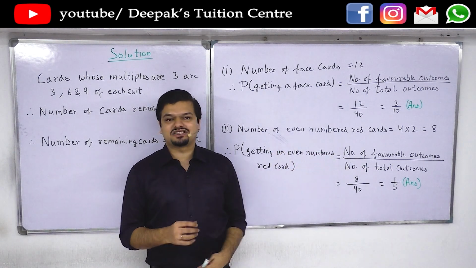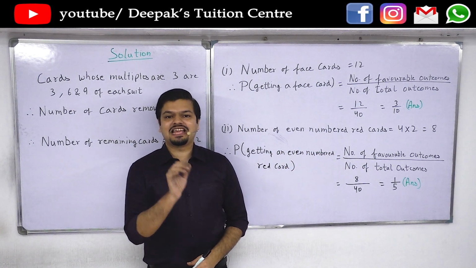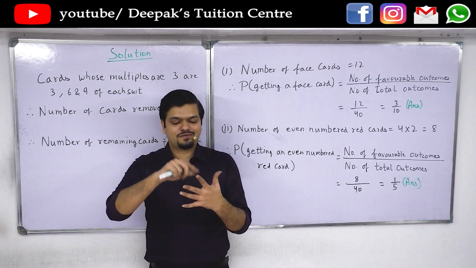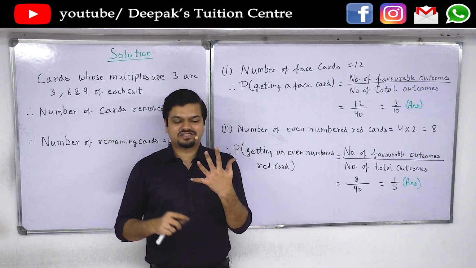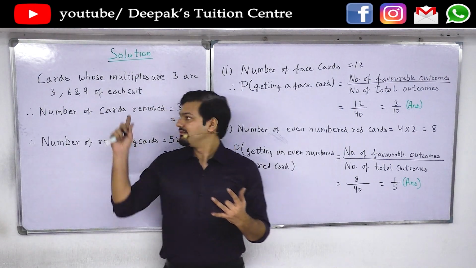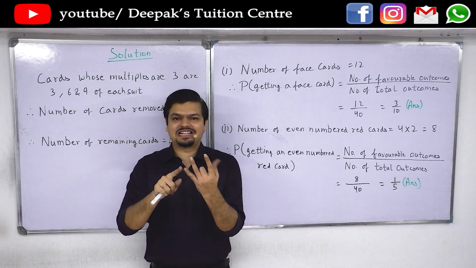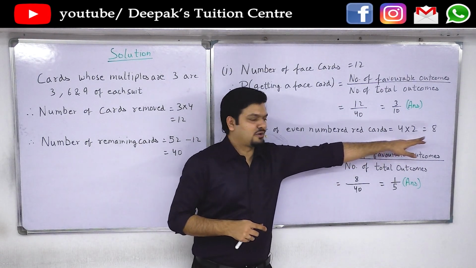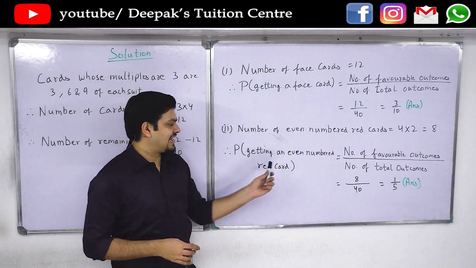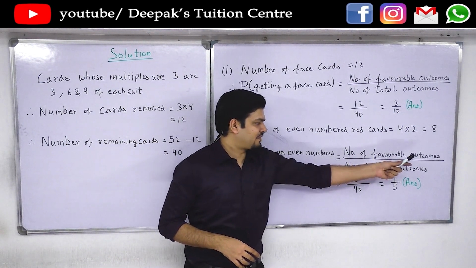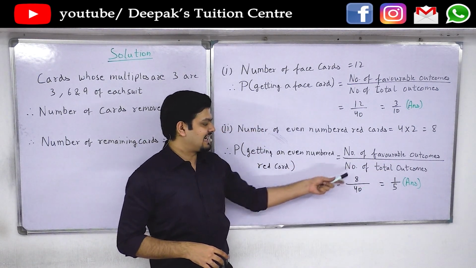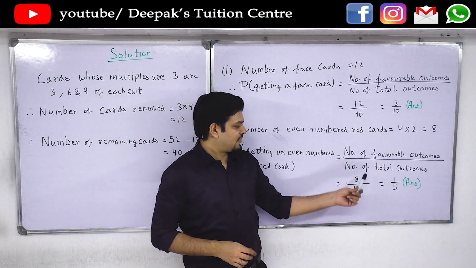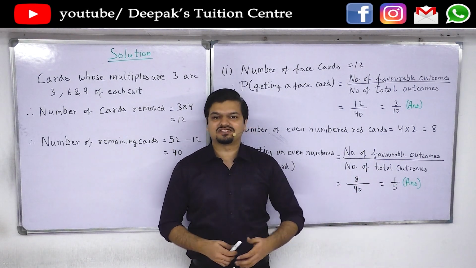Similarly, in the second part, we are asked to calculate the probability of getting an even numbered red card. There are 2 suits of red cards and every suit has 2, 4, 6, 8, 10 as even numbers, of which 6 has been removed. So therefore 2, 4, 8, 10, that is 4 cards from every suit. That is 4 into 2 from the red suits. That is 4 2s are 8. So therefore, probability of getting an even numbered red card equals number of favorable outcomes by number of total outcomes. That is 8 by 40. 8 is the favorable outcome and 40 is the total outcome. So therefore, 8 by 40, that is 1 by 5, is the answer.